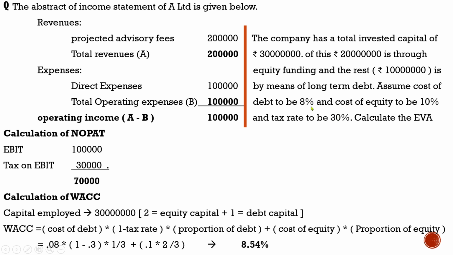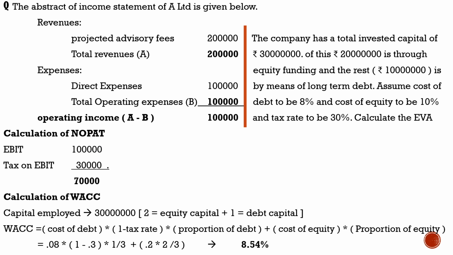Cost of debt is already given in the question, 8%, 0.08 into 1 minus tax rate, it is given 30%, so 1 minus 0.3 into proportion of debt. So proportion of debt is 1/3 plus cost of equity is 0.2 into proportion of equity is 2/3. By substituting and using the basic mathematical steps, you will get the answer 8.54. So the weighted average cost of capital is 8.54 and the net profit after tax is 70,000.